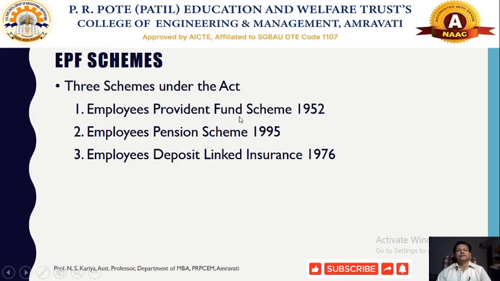The Employee Provident Fund Scheme 1952 was the first scheme. The second scheme was the Employee Pension Fund Scheme, or Pension Scheme, which was introduced in 1995, and the Employee Deposit Linked Insurance Scheme in 1976. Under these schemes, different sorts of benefits can be obtained by the employees, wherein they only need to pay their respective contribution along with the contribution from the employer.